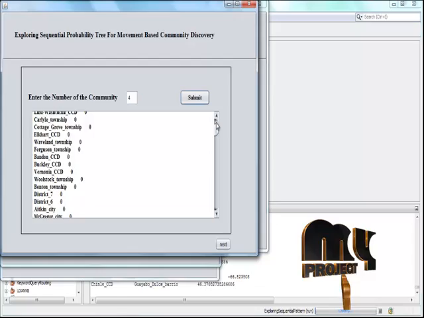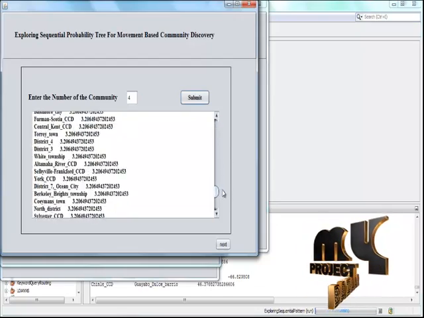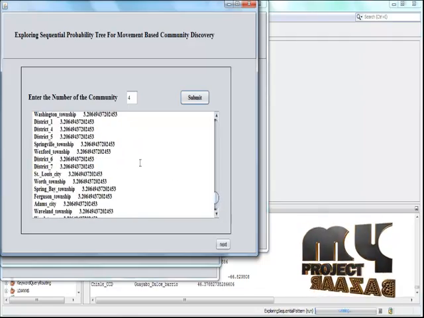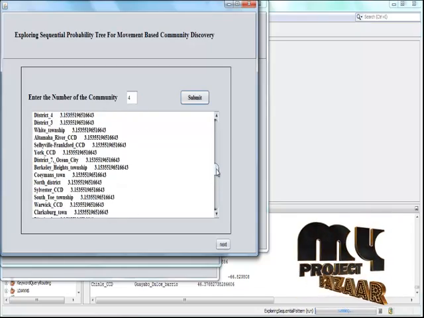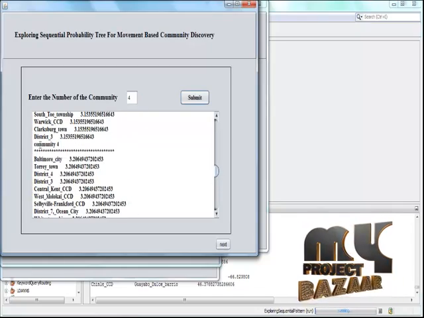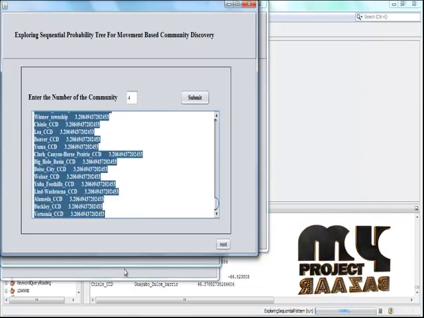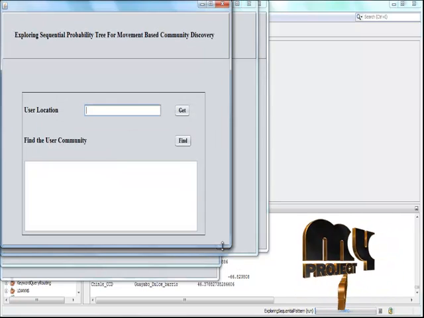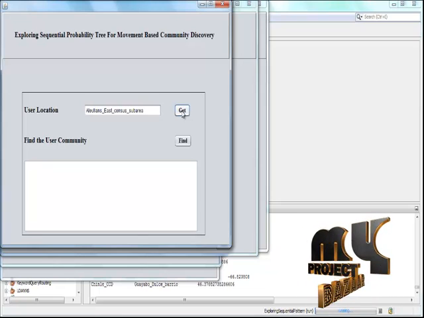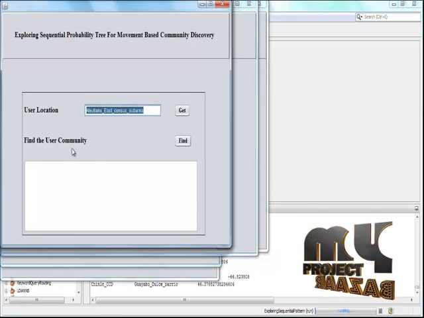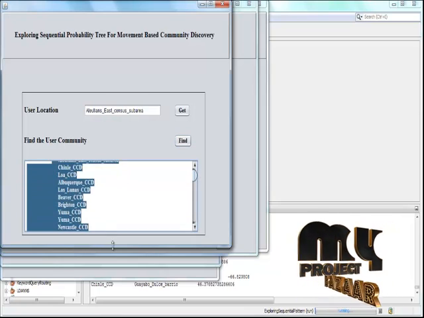The number of communities discovered: there are 4 communities discovered. The user locations are taken to find the user community. This is the user's final community.